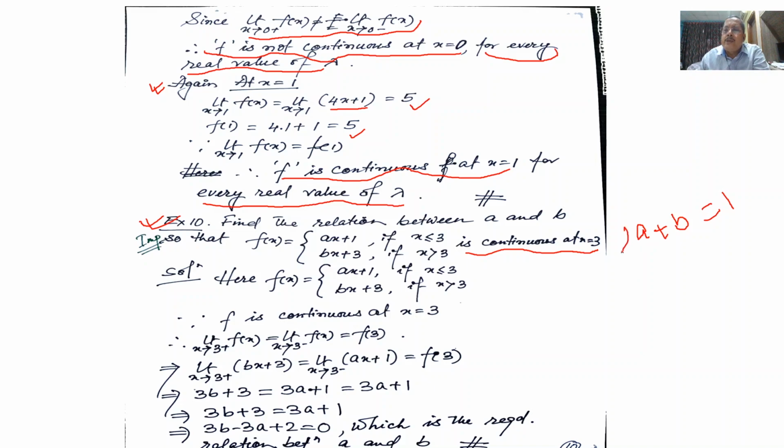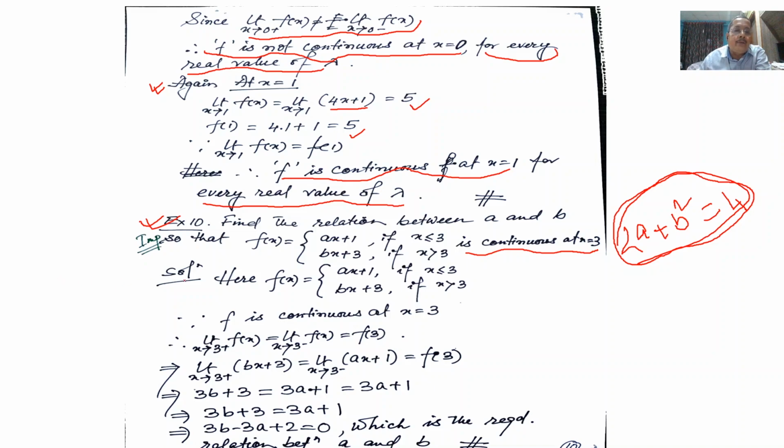If I say twice a plus b is equal to 1, or twice a plus b is equal to 4, or twice a plus b square is equal to 4, these are relations between a and b. We have to establish such an equation. The given condition is that this function is continuous at the point x equal to 3.